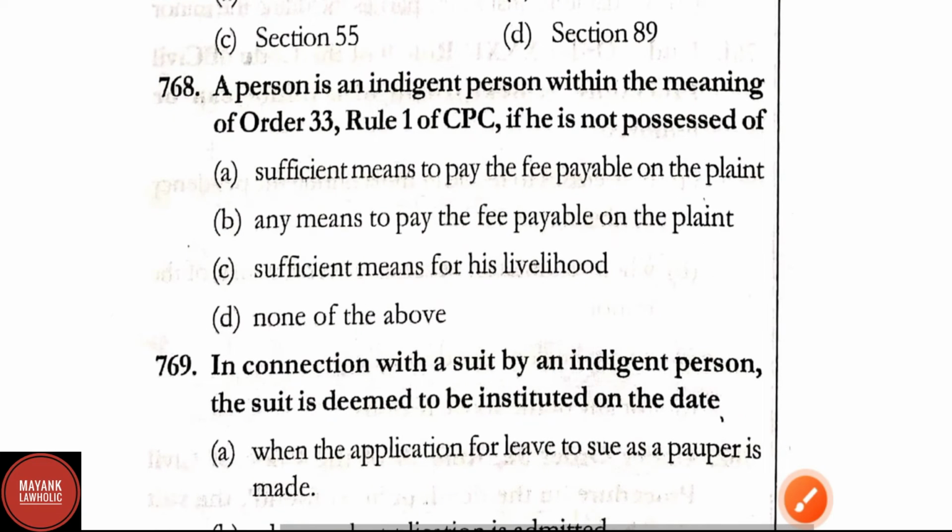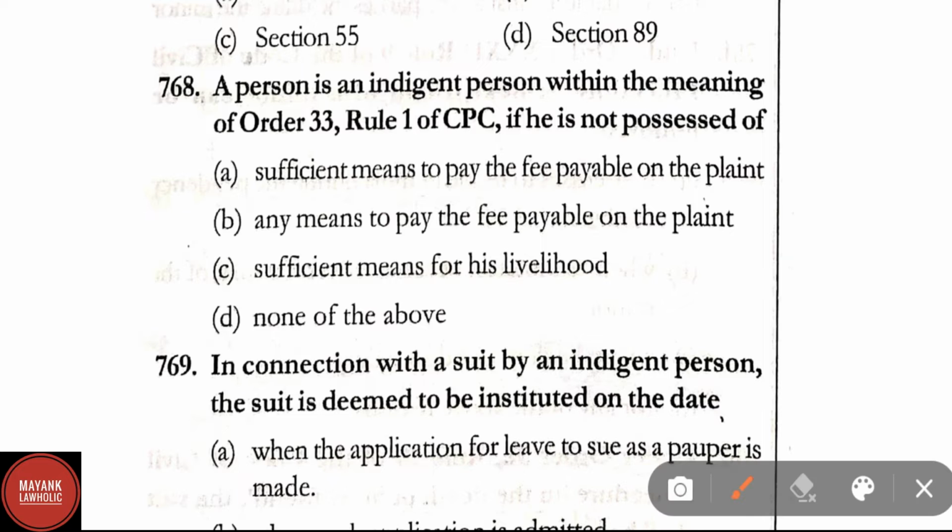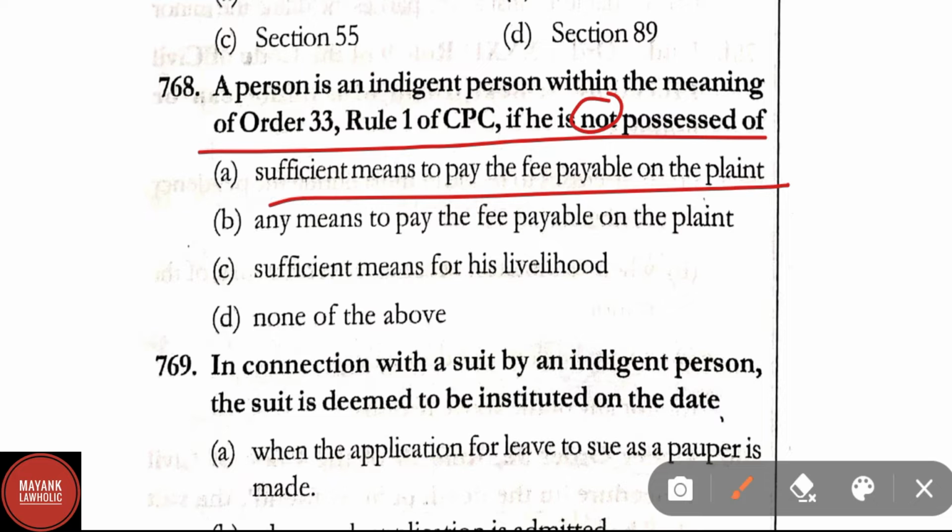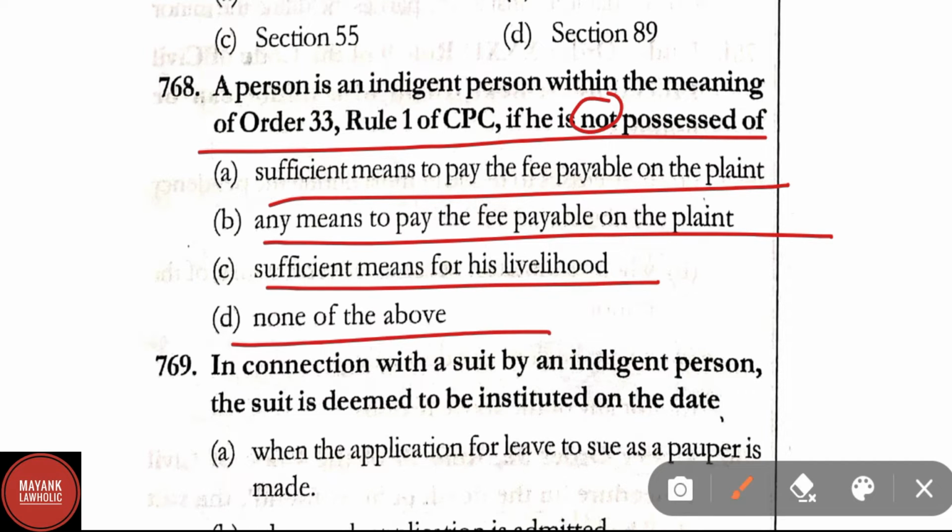Question number 768. A person is an indigent person within the meaning of Order 33 Rule 1 of CPC if he is not possessed of sufficient means to pay the fee payable on the plaint, sufficient means for his livelihood, none of the above. Correct answer here is option A. Not possessed of sufficient means to pay the fee payable on the plaint.